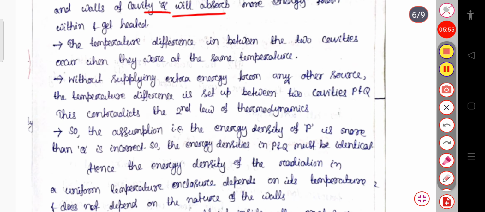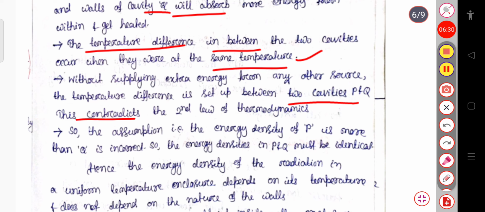Now the temperature difference between the two cavities occurs when they are at the same temperature. So it means that when they are at the same temperature, there will be a temperature difference. Without supplying extra energy from any other source, a temperature difference is set up between the two cavities P and Q. So we are not provided any external energy, yet we can see this temperature difference at the same temperature, so it contradicts the second law of thermodynamics.